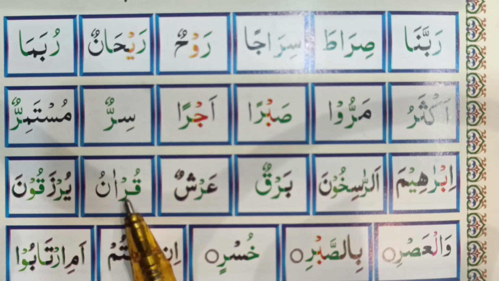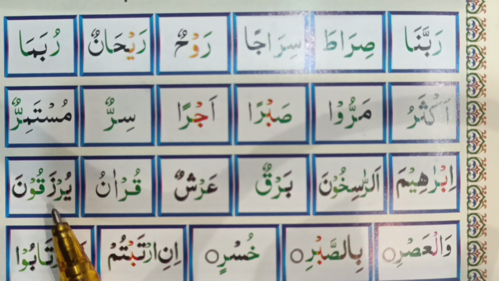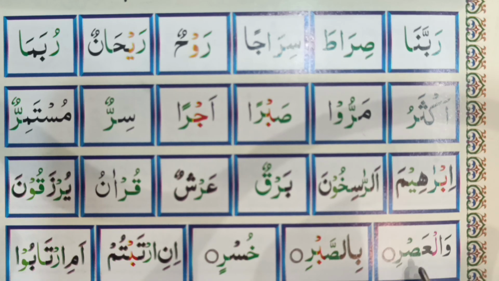Qur'anu. See, the ra has thick sound because previously the qaf has pesh on top. Then yurzaquna, the ra thick sound because previously there is pesh on top. Now we'll talk about the third rule.